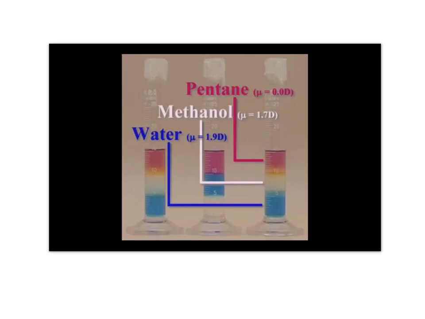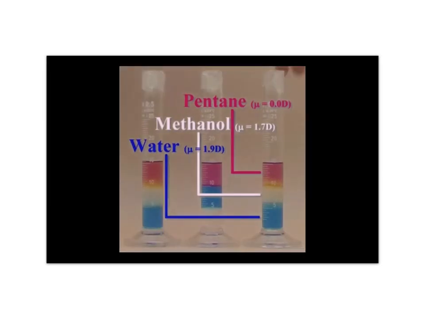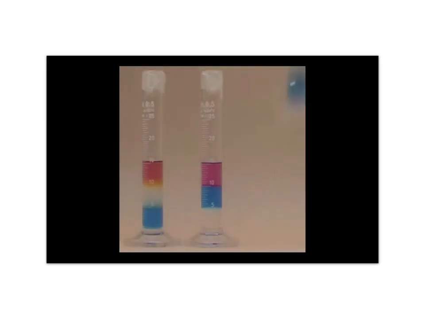Mu is the symbol for dipole moment, which is a measure of the polarity of the substance. From these values, you can see that water and methanol are polar, whereas pentane is not polar. Take a moment to predict what will happen if these three liquids are mixed. Based on the generalization, like dissolves like, which liquids would you expect to combine with one another? The three liquids are thoroughly mixed by shaking the graduated cylinder. Then the layers are allowed to reform.